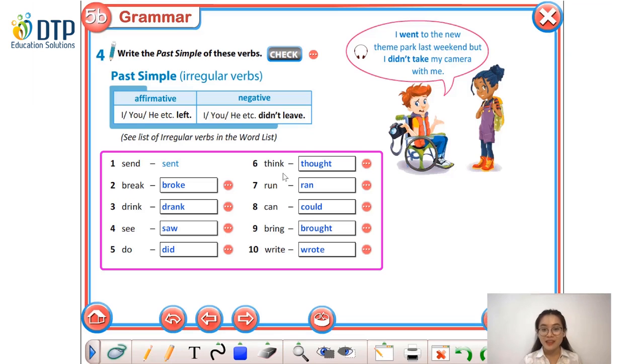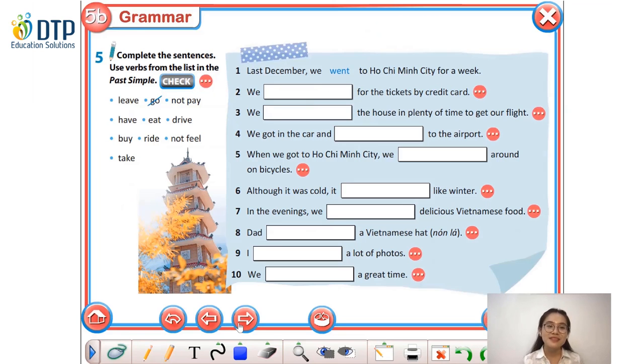Number 6, think, thought. 7, run, ran. 8, can, could. Number 9, bring and brought. Number 10, write and wrote. That's it for this exercise. Good job, everyone.